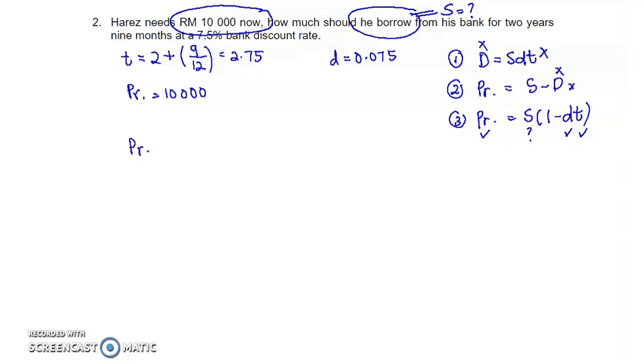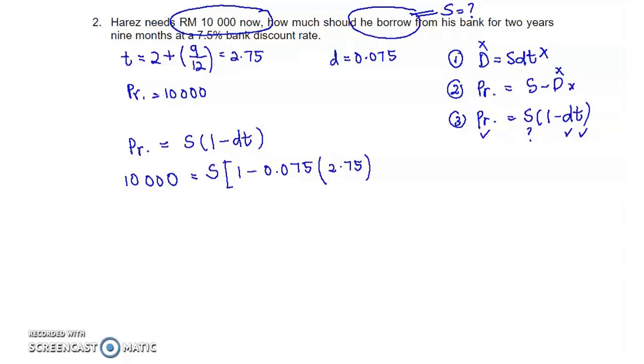Proceeds equals S times 1 minus DT. We know that proceeds equals 10,000. Substitute the values. We want to find value S, which refers to the amount he should borrow, multiplied by 1 minus D, which is 0.075, and T is 2.75.